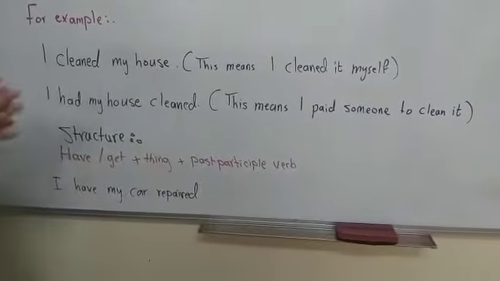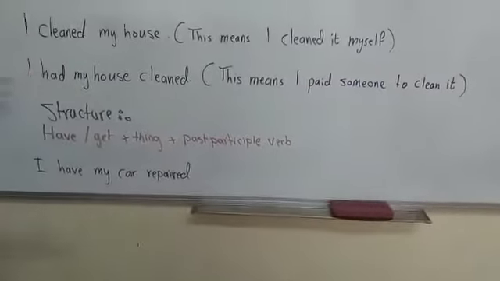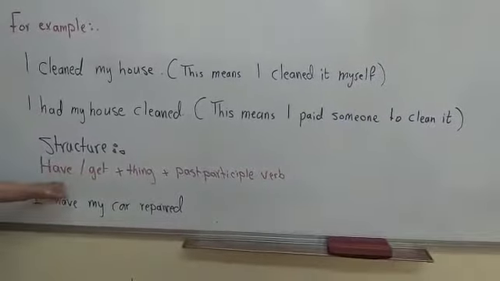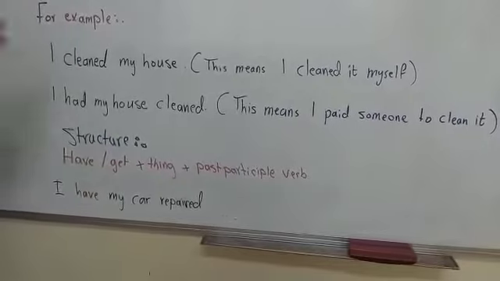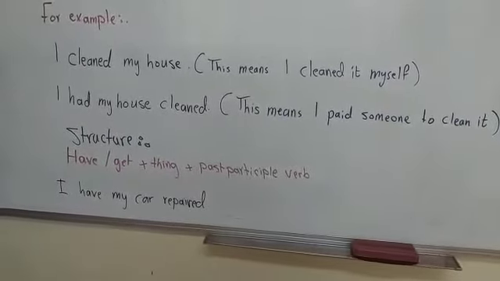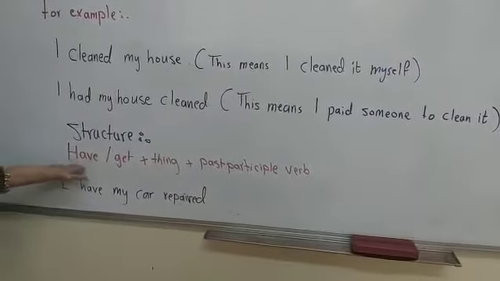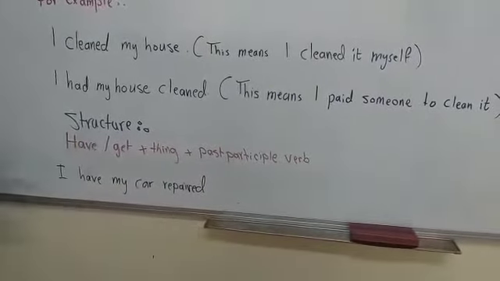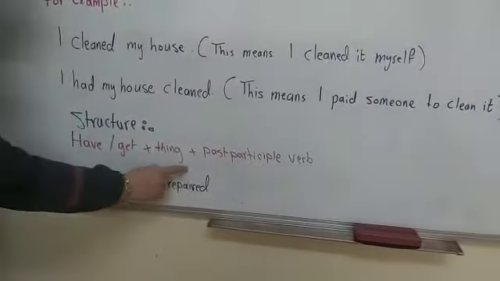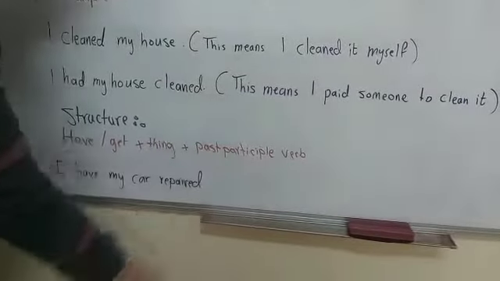Now you have to look at the structure of making these verbs. You have to put have or get. These two verbs have the same meaning and the same position, but have is more formal than get. But you can use both of them, okay? Plus the thing, plus the past participle verb.